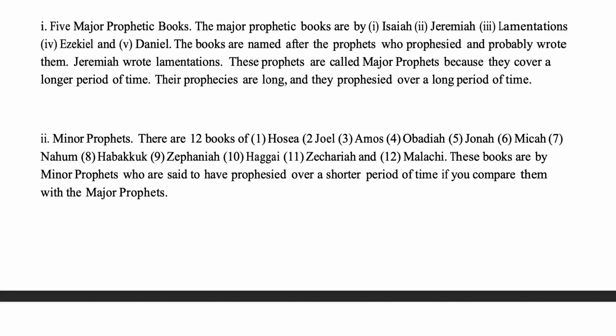Minor prophets. There are 12 books: 1 Hosea, 2 Joel, 3 Amos, 4 Obadiah, 5 Jonah, 6 Micah, 7 Nahum, 8 Habakkuk, 9 Zephaniah, 10 Haggai, 11 Zechariah, and 12 Malachi. These books are by minor prophets who are said to have prophesied over a shorter period of time if you compare them with the major prophets.